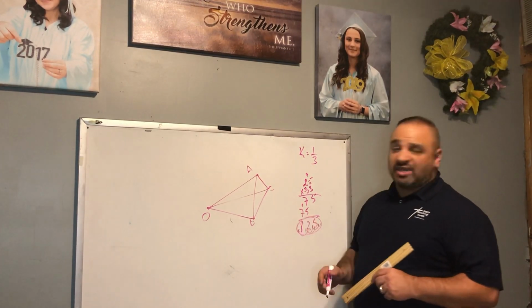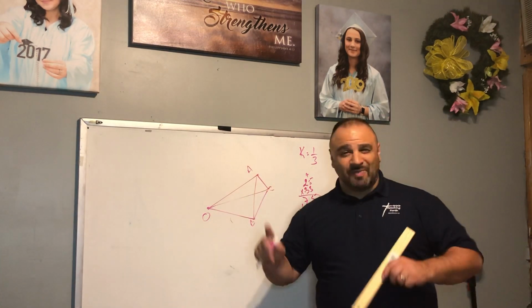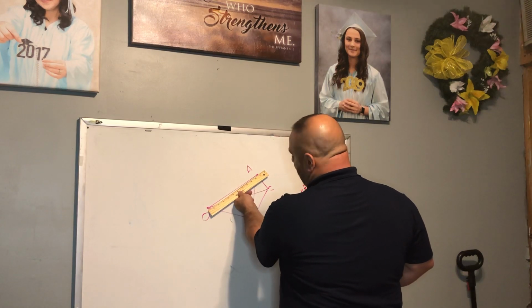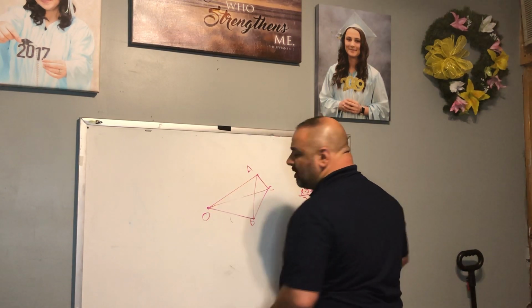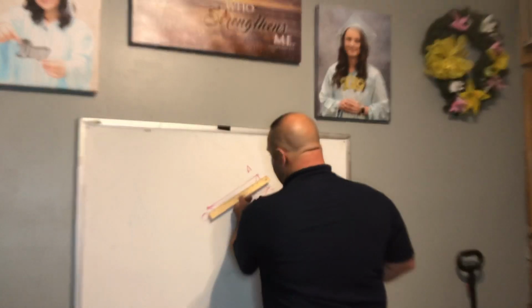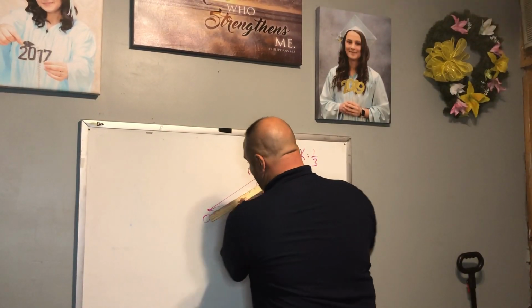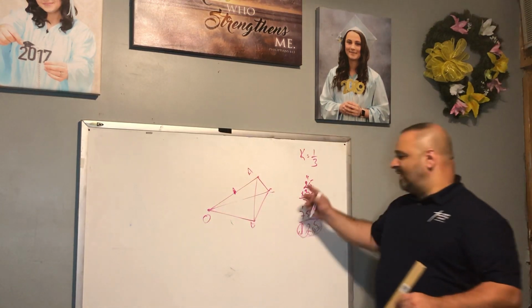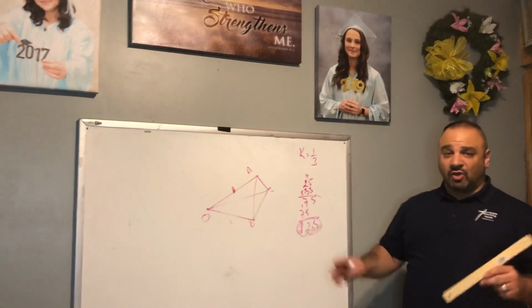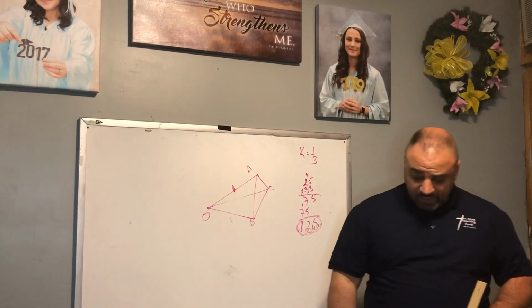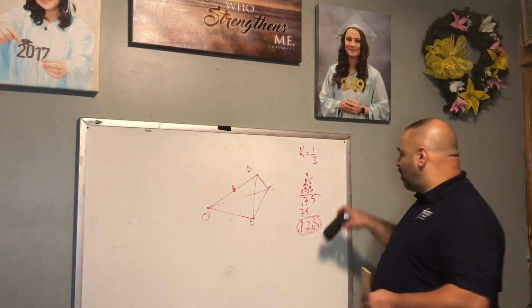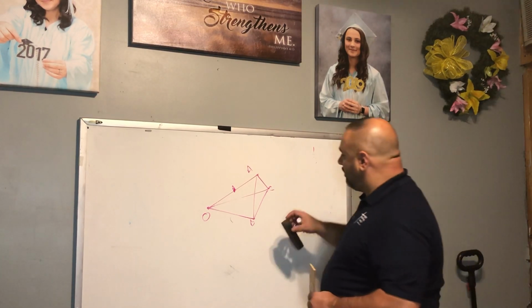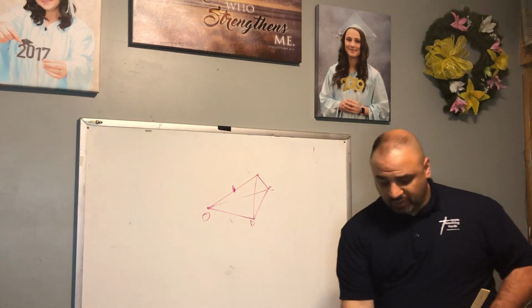So now you're going to simply take your measurement. Again, I don't want to draw mine on the board because mine is not to scale. If I were to do mine, I have 11, so half of 11 would be 5.5. That would be my point A there. So you're going to have to do your own measurements. Again, my measurements are going to be a little bit different than yours in your book. I will show you what it's supposed to look like.